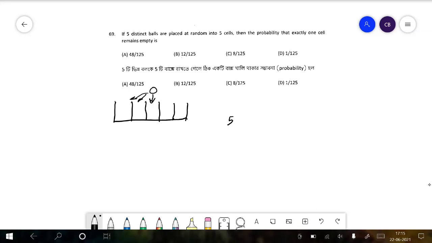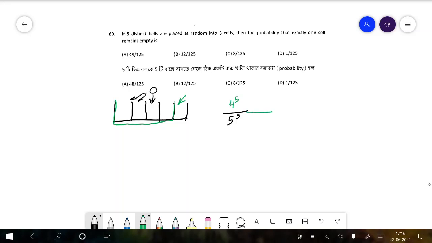So that will be 5 to the power 5. Again, that is the total number of combinations possible. Now if we just have to say that one of them is empty, that means we can consider that this part is just the container part left. We can just ignore this last section. So now it can just go into these 4 sections. So now for each of the 5 balls there are 4 to the power 5 possibilities.